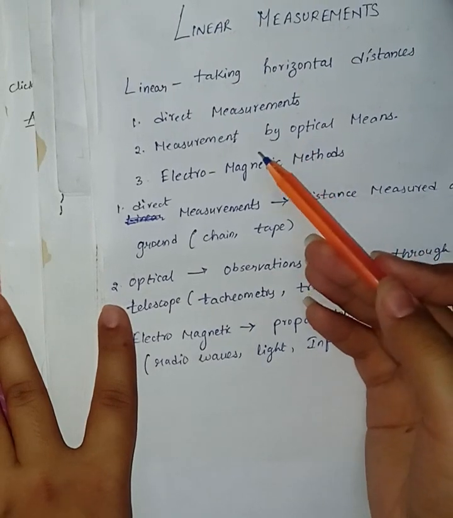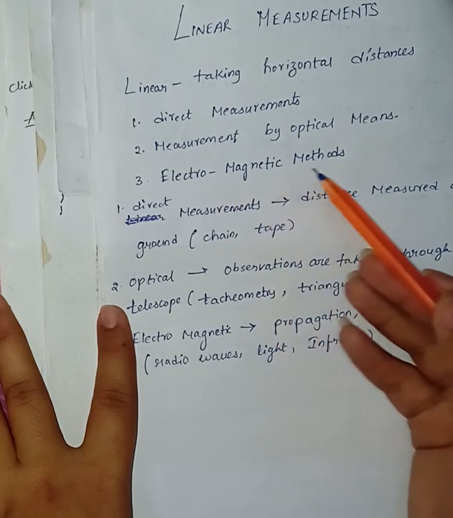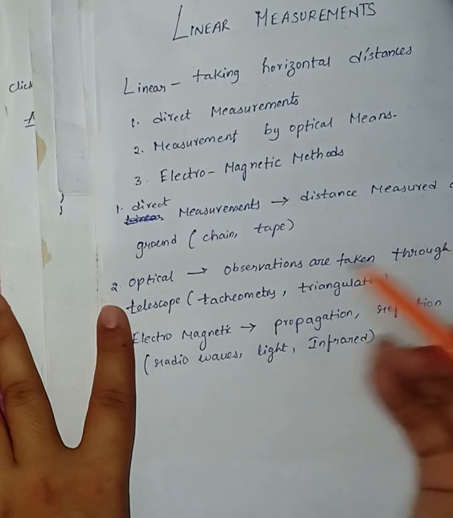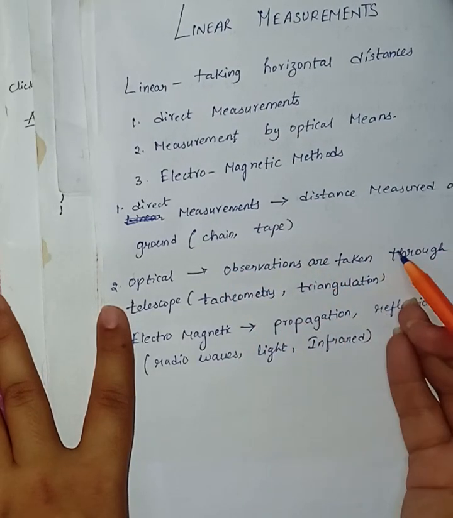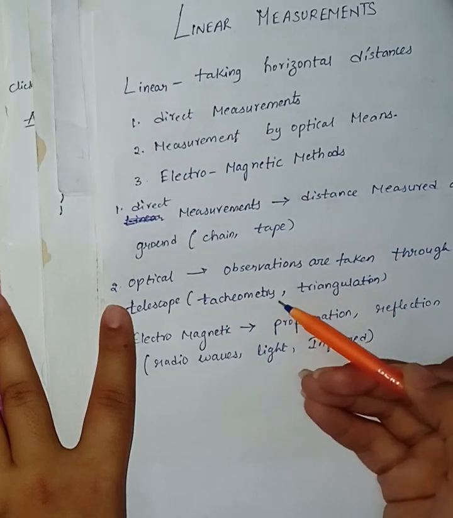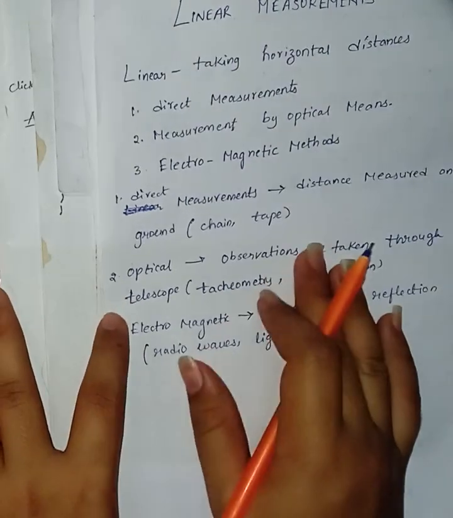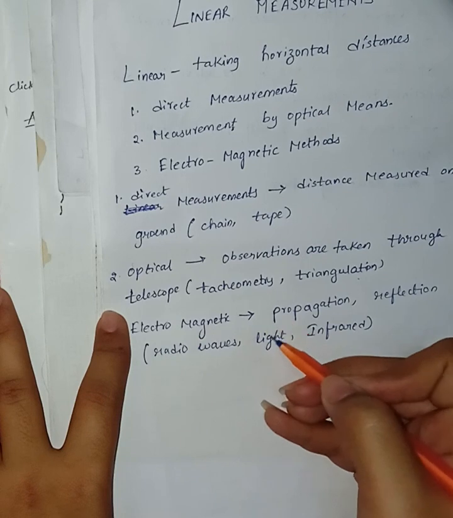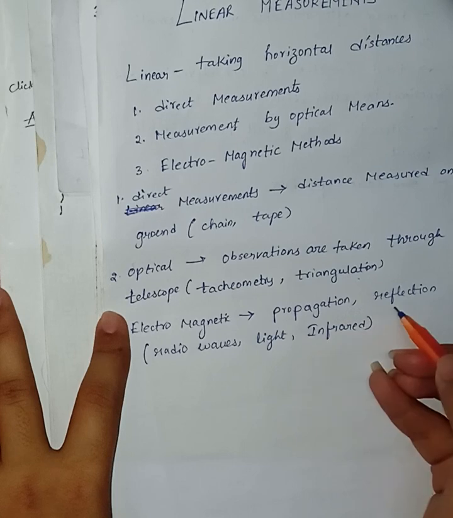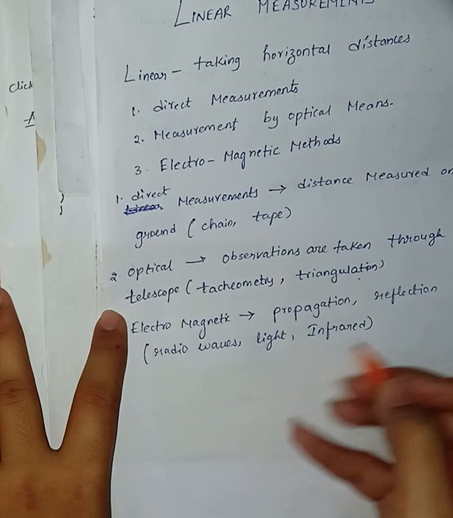Okay, once again, the linear measurement can be divided into three types: by direct measurement, measurement by optical means and electromagnetic method. In case of direct measurement, the distances are actually measured on ground with the help of chain or tape or any other instrument. Whereas in optical method, observations are taken through telescope and calculations are done for distances such as tachymetry or triangulation. Whereas in case of electromagnetic methods, the distances are measured with the help of instruments that rely on propagation, reflection and subsequent reception of either radio waves, light waves or infrared waves.